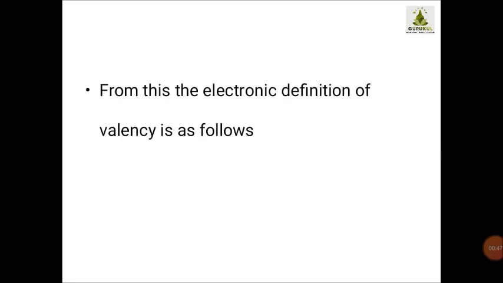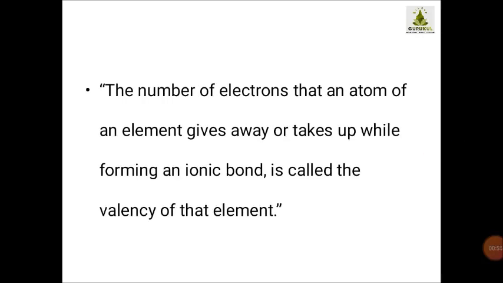Now, from this, the electronic definition of valency is as follows. What is the valency's definition, students? The valency can be defined as the number of electrons that an atom of an element gives away or takes up while forming an ionic bond is called the valency of that element.